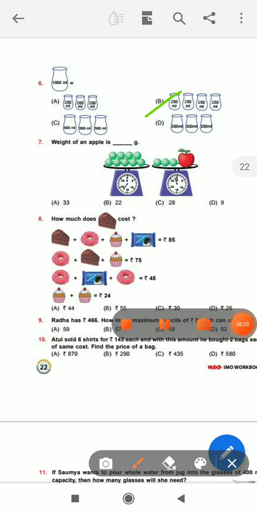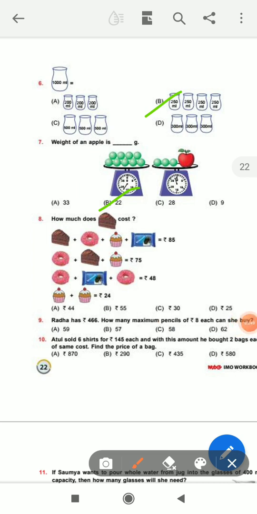Once again, okay student, repeat again. The weight of the apple is dash gram. There is 22 gram. Just you see and add, 18 and 9, and convert to 22 gram.